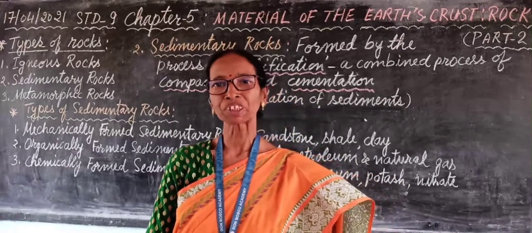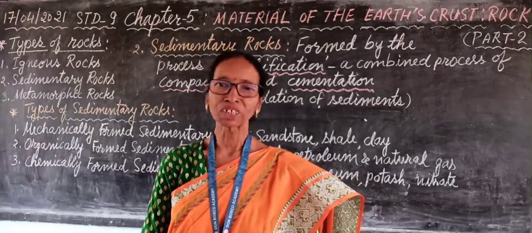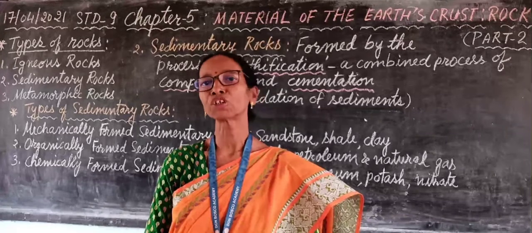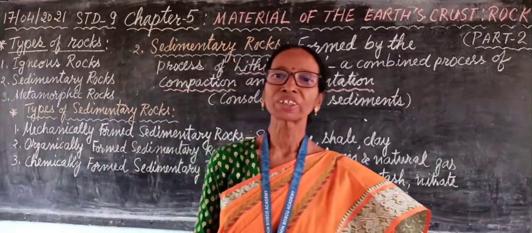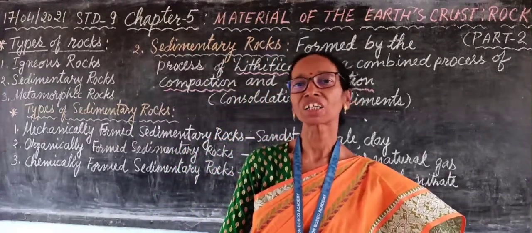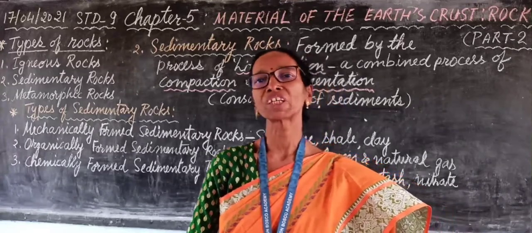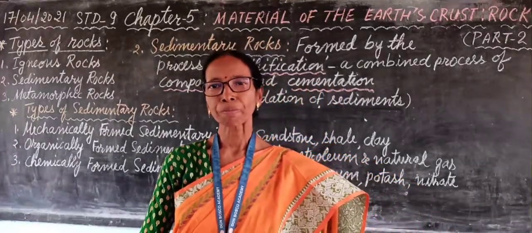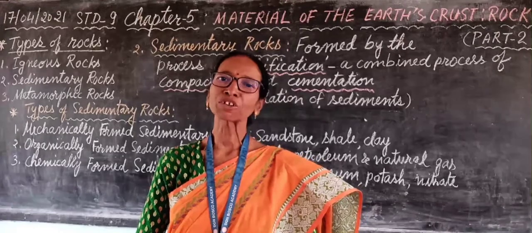And this type of deposition is known as loess or sand dune. So, all these processes are responsible to form sedimentary rocks.